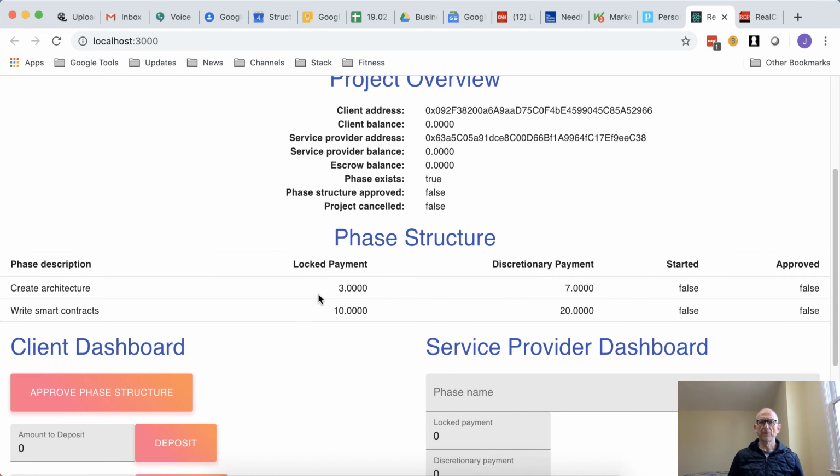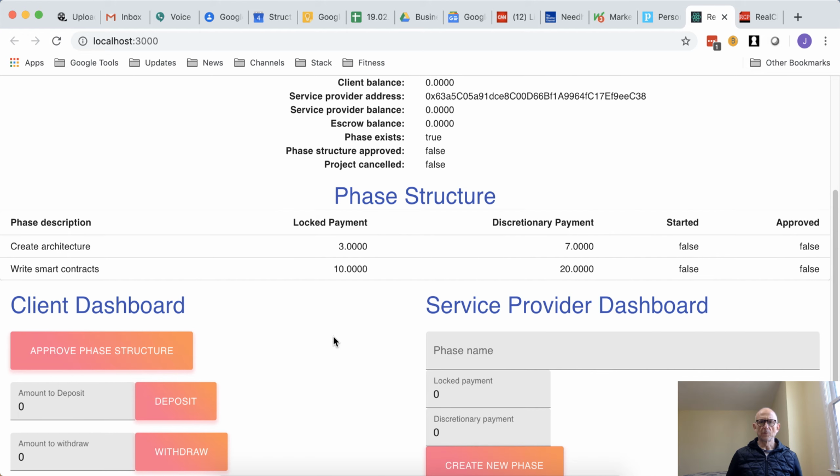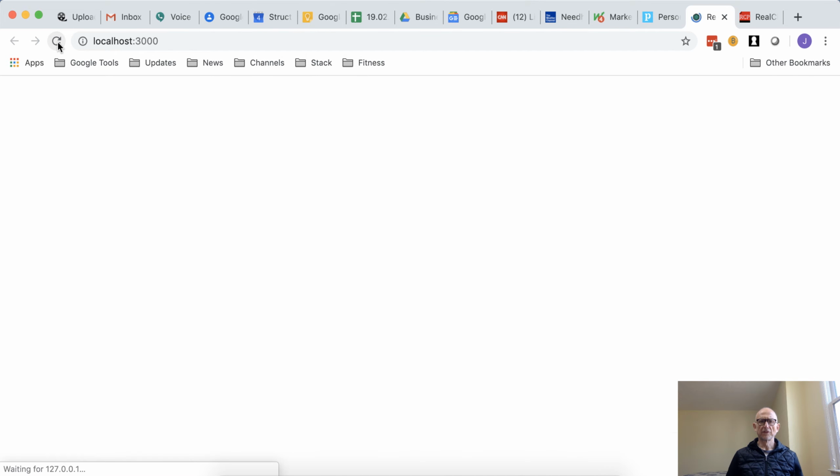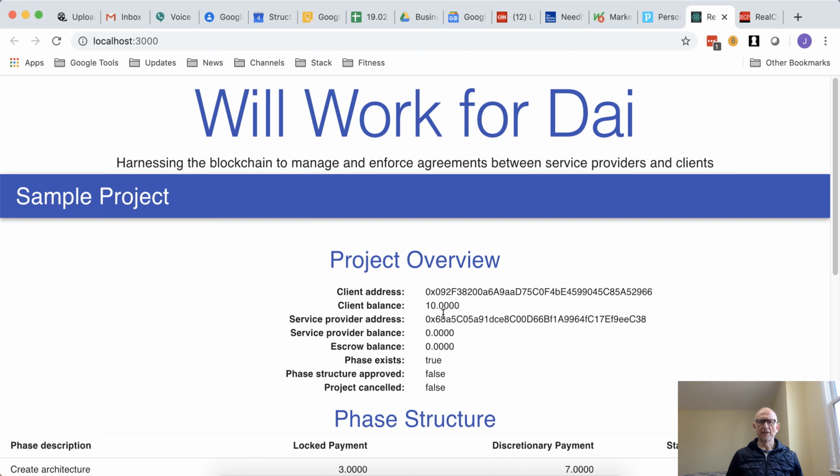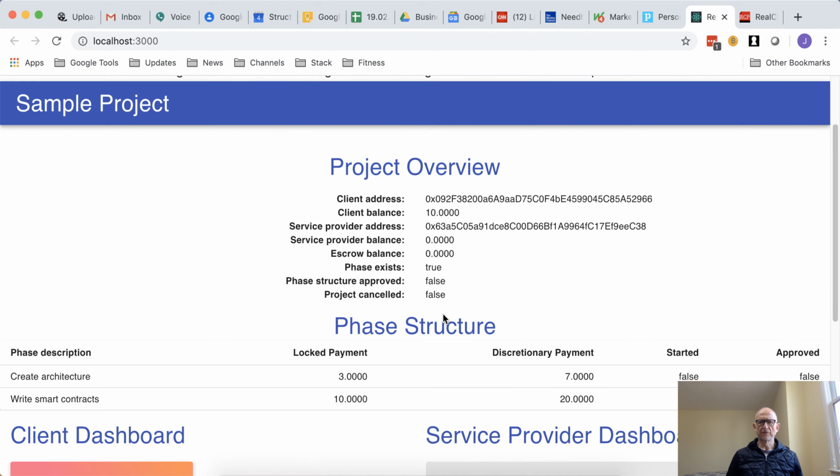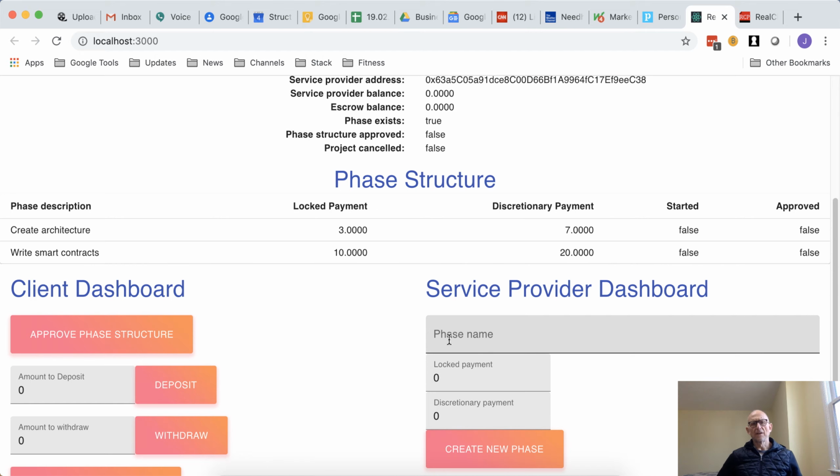And before we can go any further, the client needs to deposit the funds to start the project. So we can see that for the first phase, the client needs to deposit funds to start that first phase, which would be 3 plus 7 or 10 ETH. So we'll enter the amount to deposit, click deposit, hit refresh, and we can see the client has a balance of 10 ETH. So now there are sufficient funds held in the client's account to start the project.